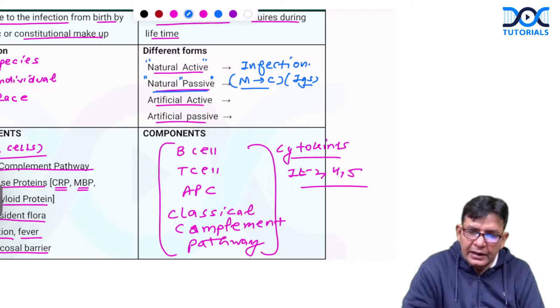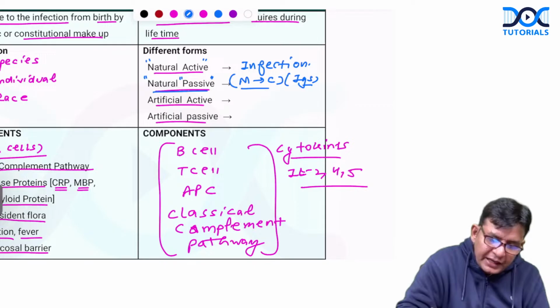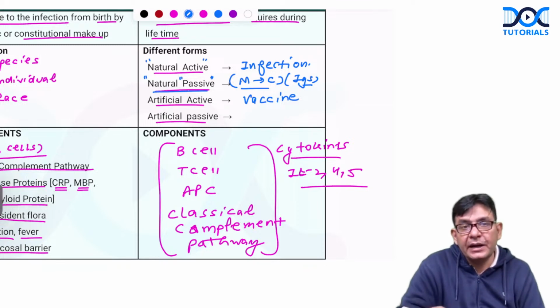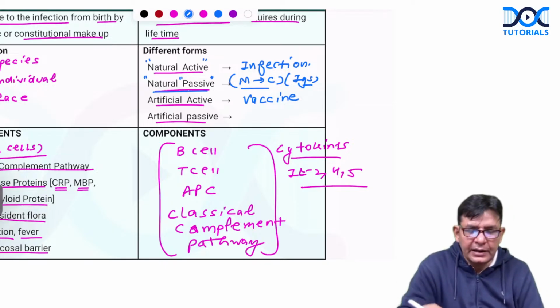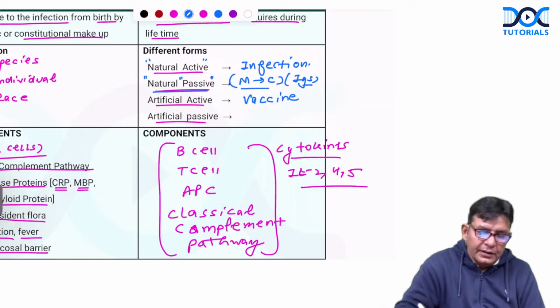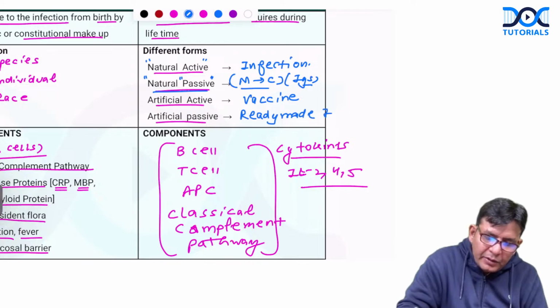Okay. Artificial active. Artificial active is what? Artificial active is vaccine. Suppose somebody had taken the COVID vaccine, not suffered from the natural infection, but had this particular COVID vaccine, so artificially had it, and against that the antibodies are produced. So that is termed as artificial active. Artificial passive is what? Artificial passive is ready-made immunoglobulins.